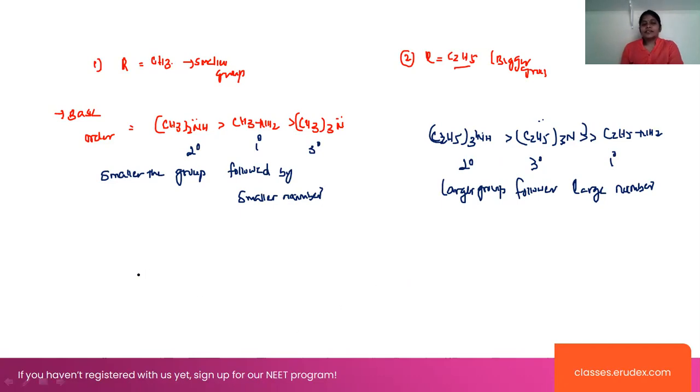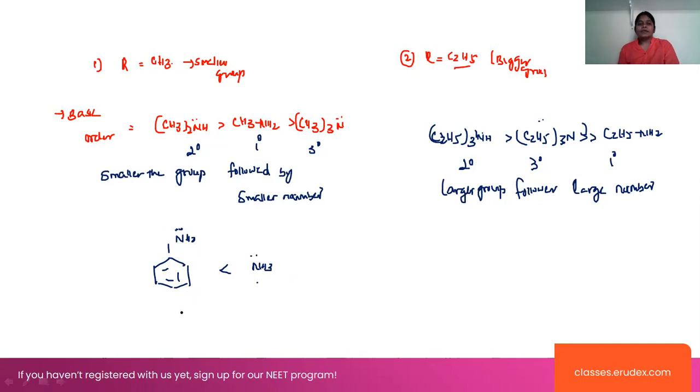Now look at the basic order in the presence of aniline and ammonia. Here, this lone pair of electrons is in conjugation with the benzene ring. So this lone pair of electrons is not donated towards the other atom. That's why this has a less basic character than that one here.